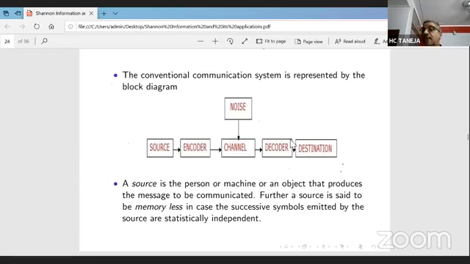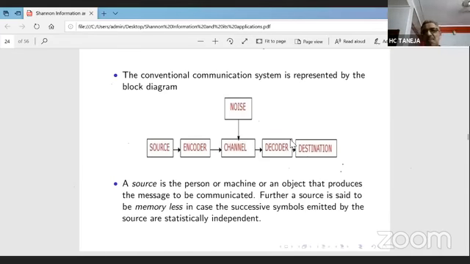Channel is any media through which the message is passed on, for example cable, or the environment. Decoder is basically an inverse function of the encoder, because the destination wants the message in the form in which it was transferred from the source. So the decoder does the inverse function of what was done by the encoder.